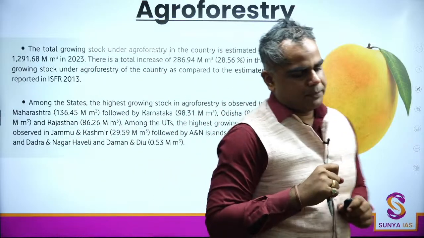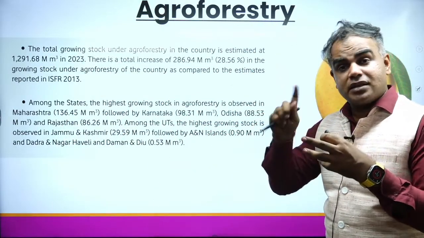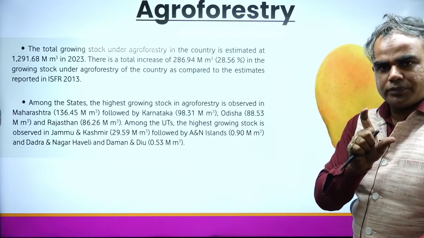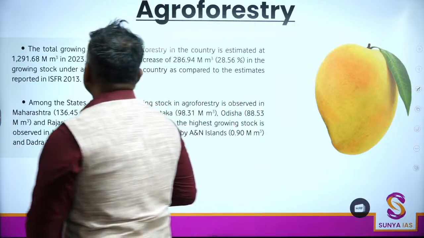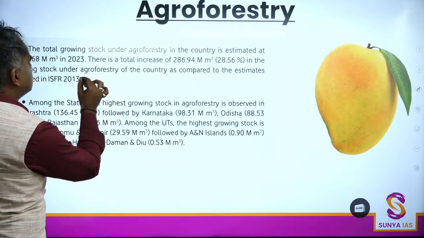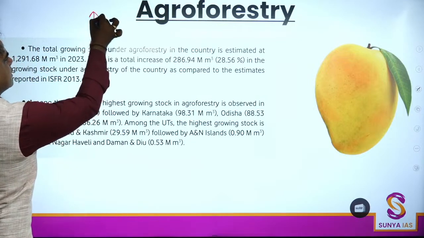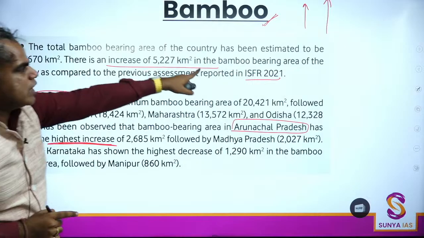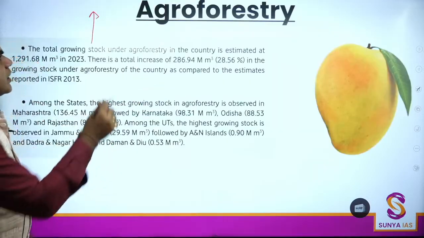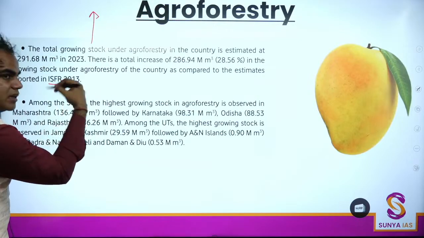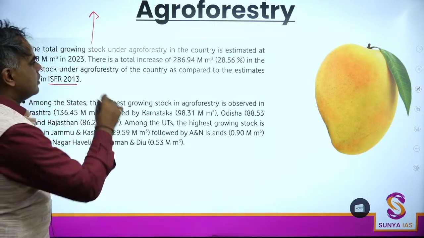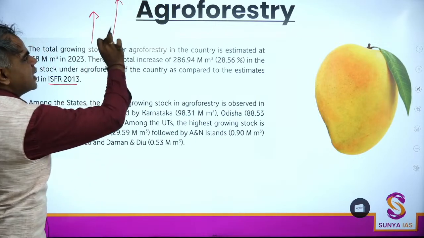In agroforestry, okay, this is agriculture plus forestry, and this has been done after a decade. पहली चीज़, you need to know what is agroforestry. Okay, this helps in doubling the farmer's income. Now इसमें क्या है? Has this increased or decreased? There is an increase. In bamboo, they have mentioned ISFR 2021, but in agroforestry, they've mentioned 2013. This has now been published after 10 years. So overall, in these 10 years, there is an increase.